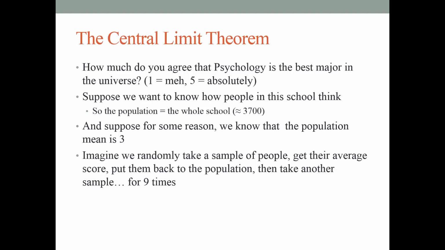Now, I want you to imagine that we can randomly take a sample of people, get their average score, put them back into the population, and then take another random sample, and so on and so forth. Do that 9 times. We cannot do that, but imagine we can. By the way, this is called sampling with replacement.